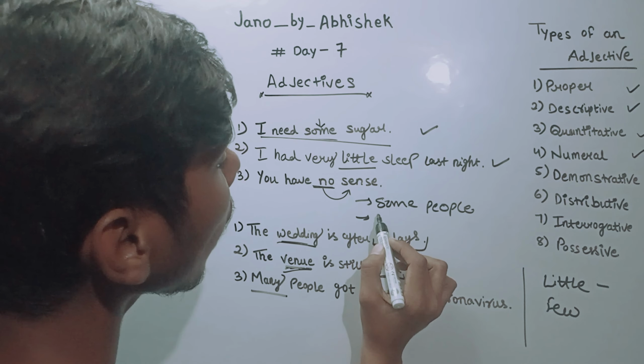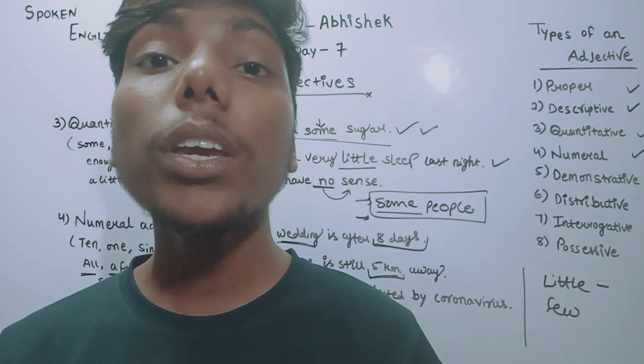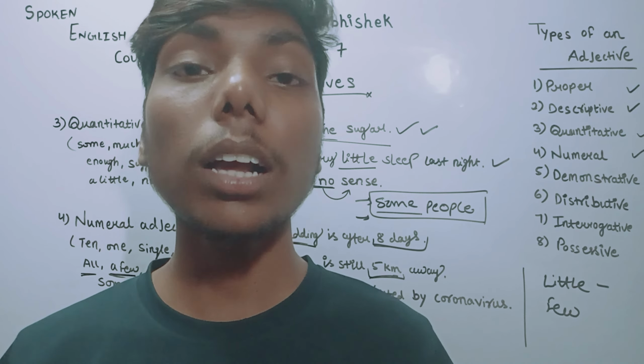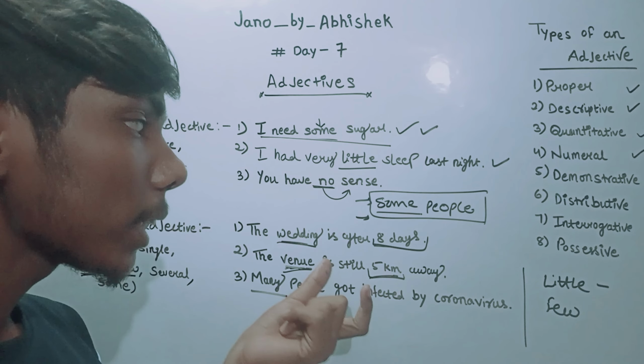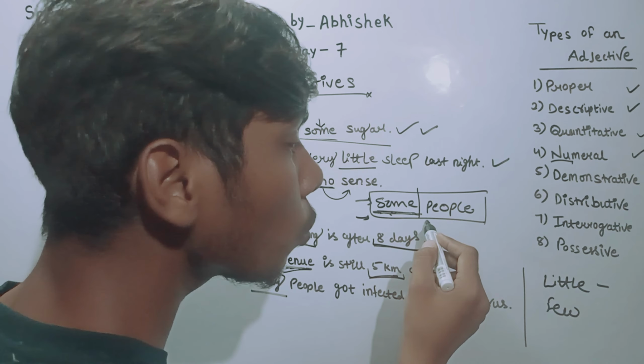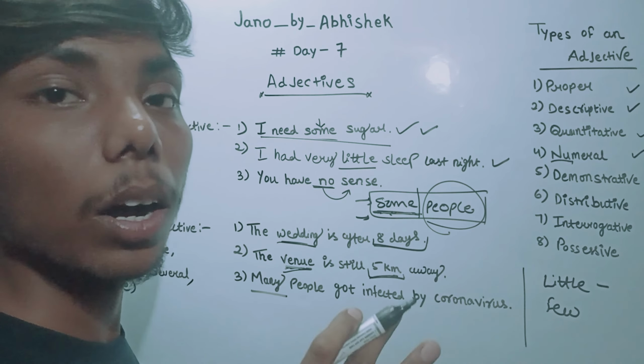In that sentence, some people are there, here we can count people. So the word some is describing a noun which is countable. So what will it come under? A numeral. In that case it is a numeral adjective, because it is describing a noun which can be counted.